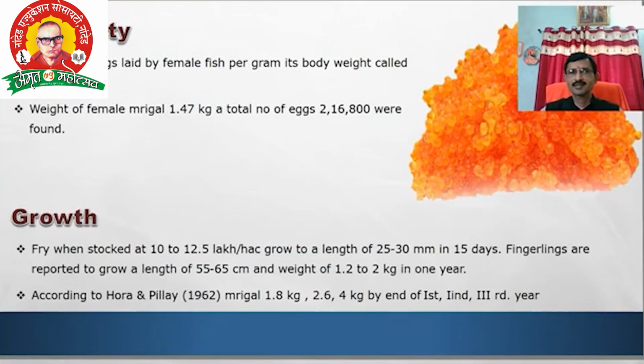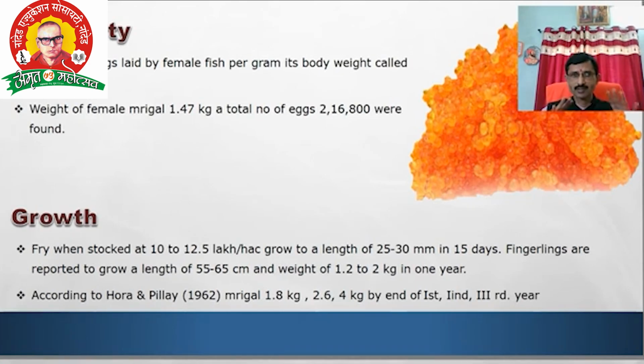Then the next aspect is the fecundity. What is meant by fecundity? Fecundity means the number of eggs laid by a female fish per gram of its body weight. Depending upon the eggs, the ovary, and the fish weight, we can calculate the fecundity. Fecundity is nothing but the eggs. Already I mentioned in the slide, the yellow color, that all are the eggs. The weight of the female mrigal was 1.47 kg, and a total of 2,16,800 eggs were formed. This is the fecundity of mrigal.